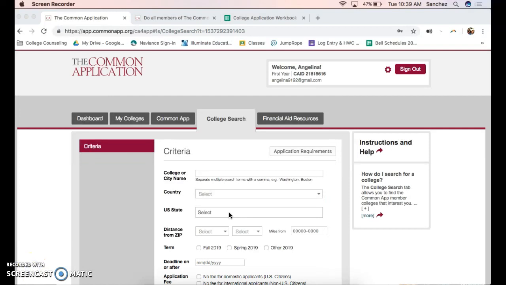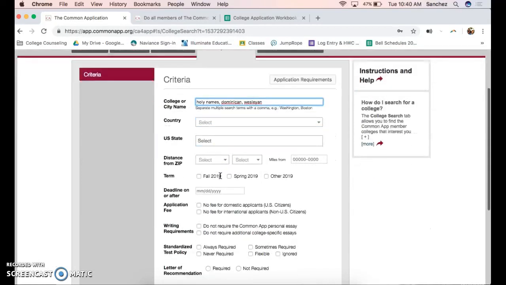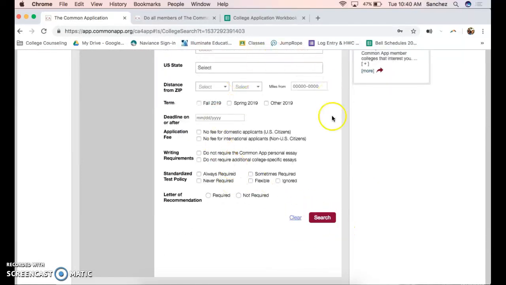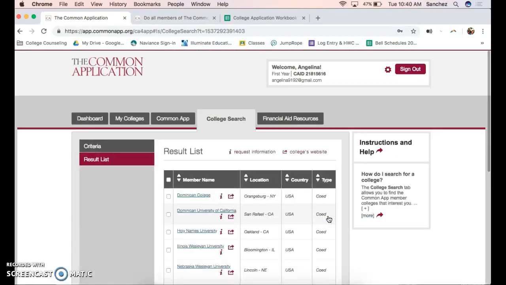I'll show you how to add colleges, just a quick example in case you're curious to do this now. You can type in the names of the schools that you can apply to. So for example, if you're applying to Holy Names or Dominican, maybe Wesleyan, you can do that. Just put a little comma right underneath and hit search. You don't have to fill out all of this, and it'll generate a list.